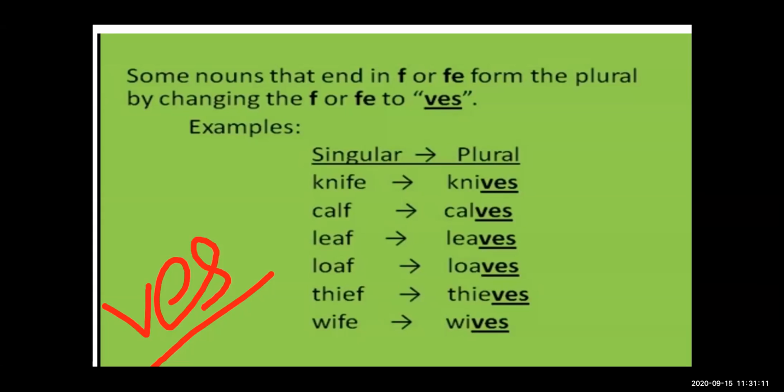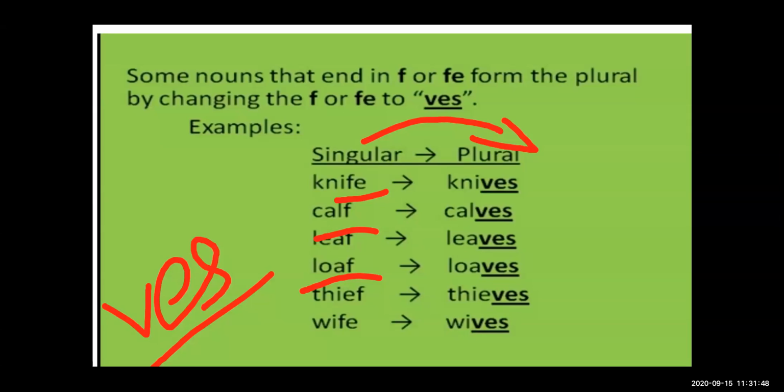Some nouns end with f or fe. Knife ends with fe, calf ends with f, loaf ends with f. Some nouns that end in f or fe form the plural by changing the f or fe into ves. This means that when we convert them into plural forms, there is no need to write f or fe.